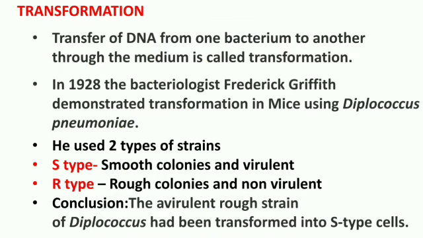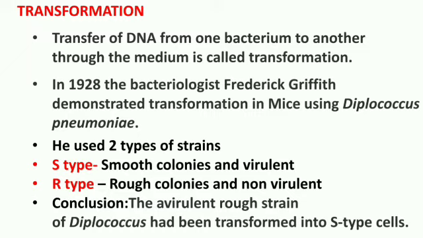Transformation means transfer of DNA from one bacterium to another bacterium through the medium. In the previous slide we have seen the DNA transferred from one bacterium to another through the conjugation tube. But here no conjugation tube is formed.